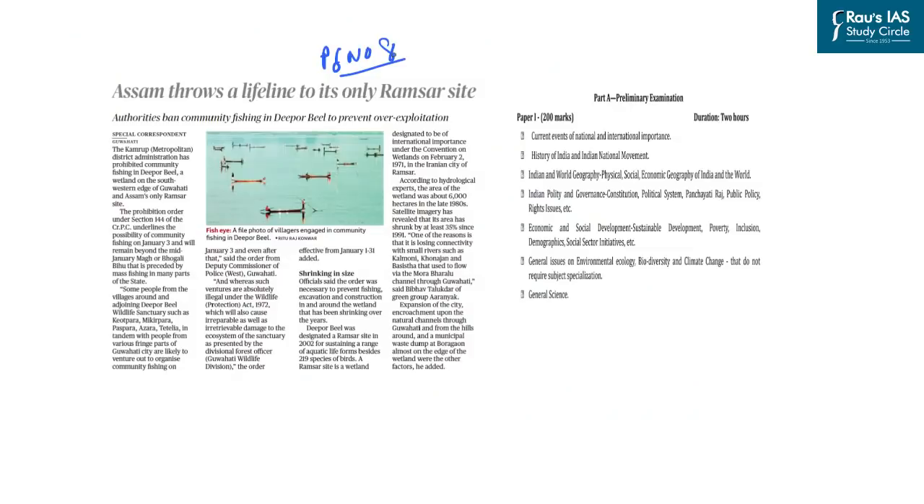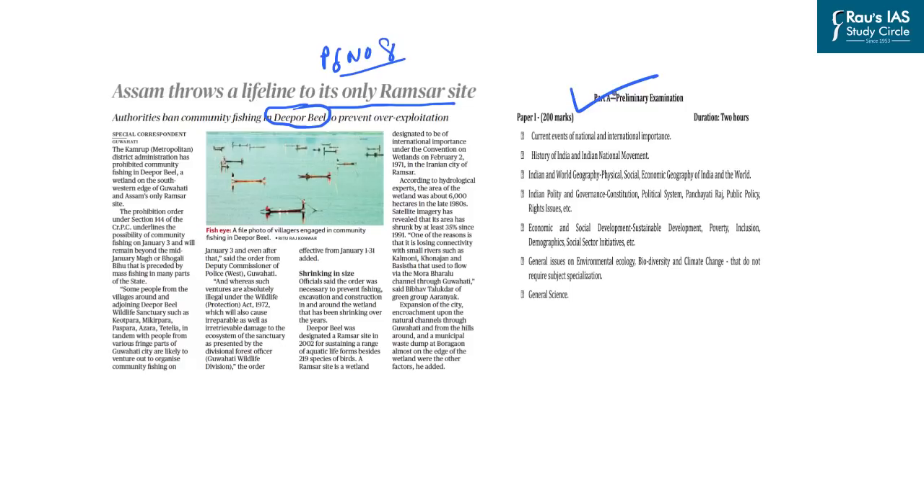Now, this article on page number 8 reads that Assam throws a lifeline to its only Ramsar site. And what is the name of this Ramsar site that is present in Assam? So, it is known as Deepor Beel, and it is located in the city of Guwahati. So in this article, let us look at important aspects of the Deepor Beel from our preliminary examination point of